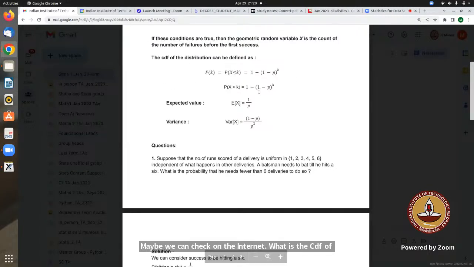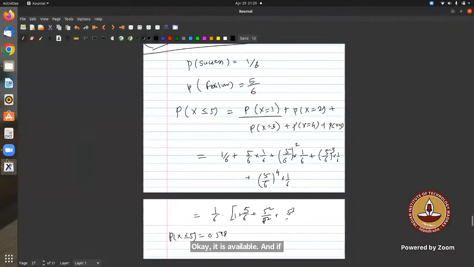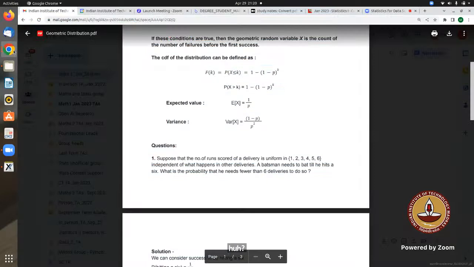There is another way: we subtract the probability of getting no success from 1. I think the best way currently is to go this way.